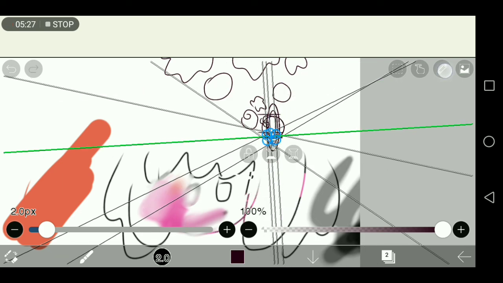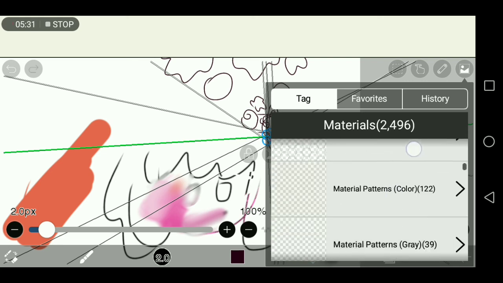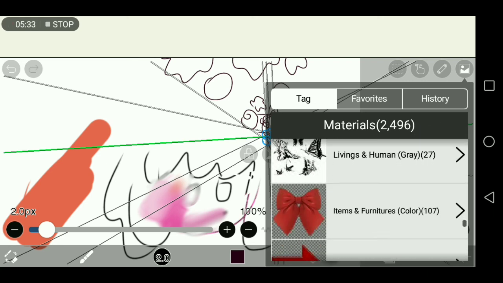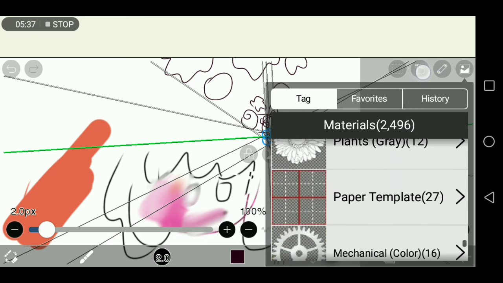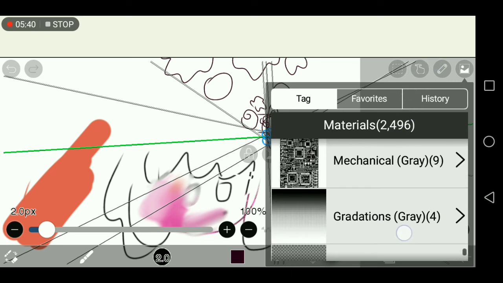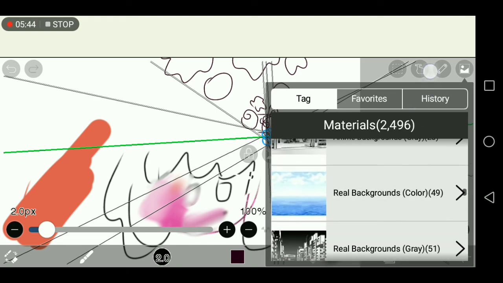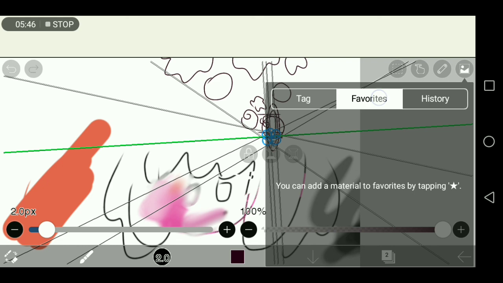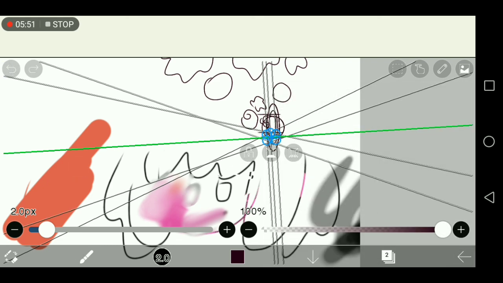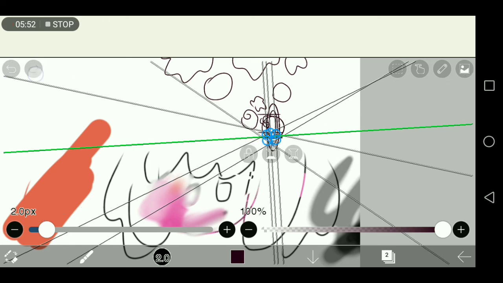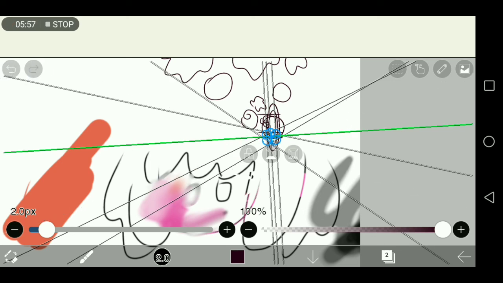man. Anyway, next is the materials button, and this is really ideal if you're making manga, because you can just choose this and see it even has those reactions and these two backgrounds. There you go. Then this is your undo and redo buttons.